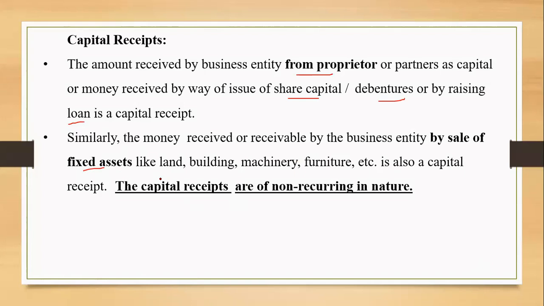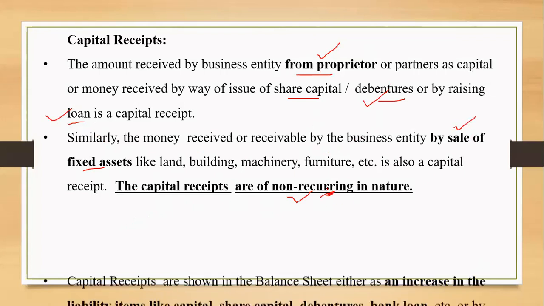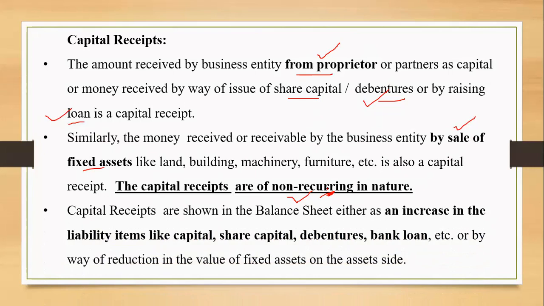When we sell them, we realize the money, and that is also going to be non-recurring in nature. You talk about the capital, the issue of debentures, raising a loan from the bank or any other financial institution, the sale of the assets. All these are non-recurring in nature, right? And the capital receipts are to be shown in the balance sheet. That is what I told you in the previous slide also.